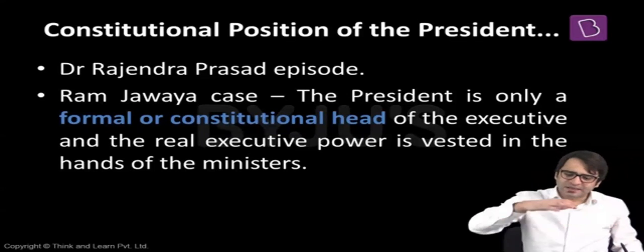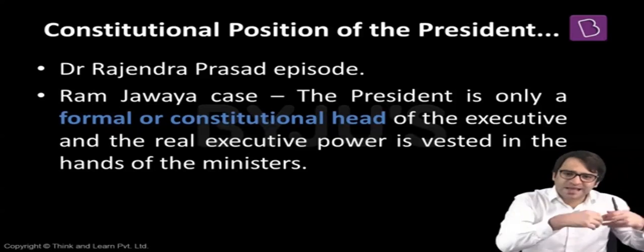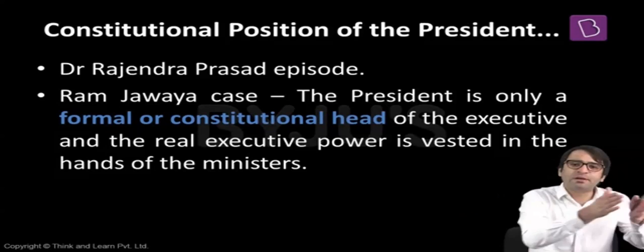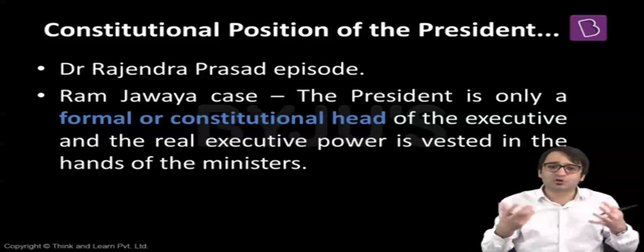That means if you look at the United Kingdom, the head of the state is the Queen. All the powers are vested in the Queen. But the Queen cannot exercise the powers on her own. The real powers are vested with the Prime Minister and his Council of Ministers. And whatever the Prime Minister and the Council of Ministers recommend to the Queen, that the Queen shall have to do. The Queen does not have an independent power. The Queen does not have a discretionary power.